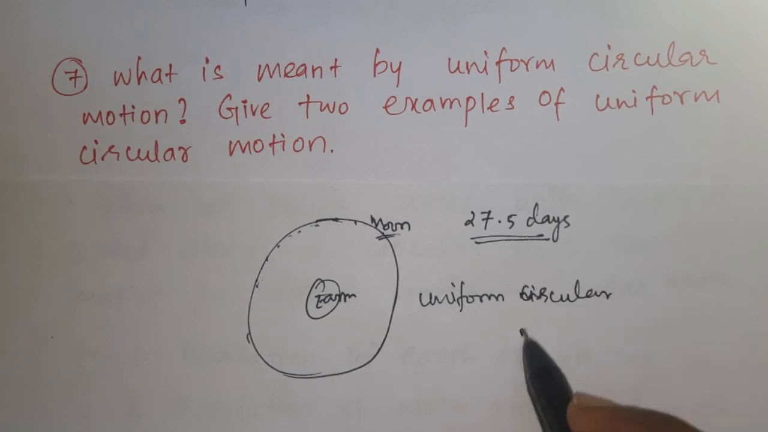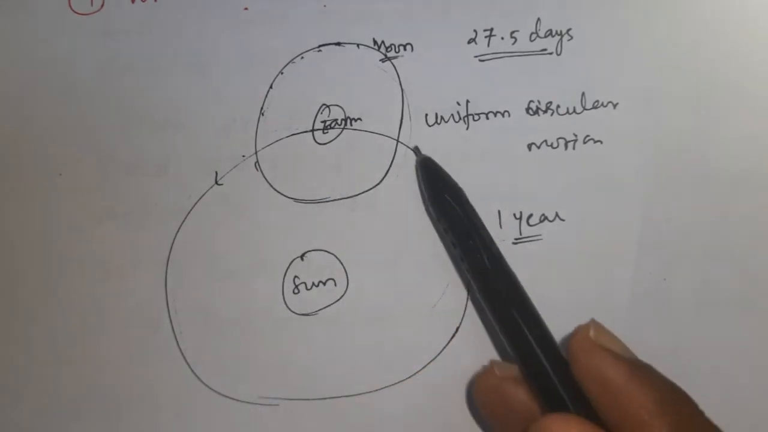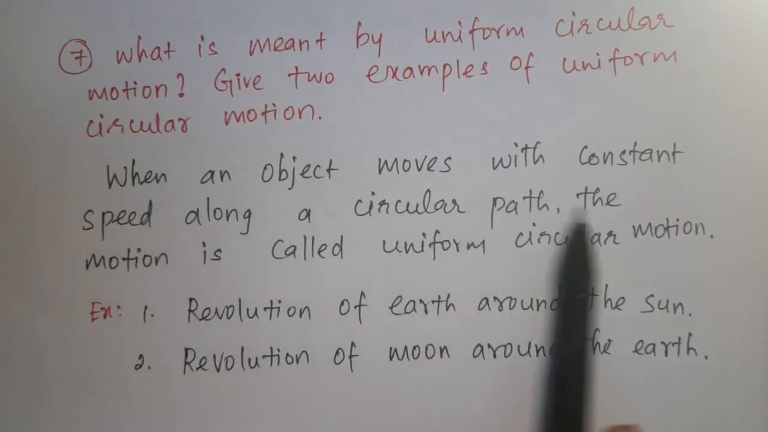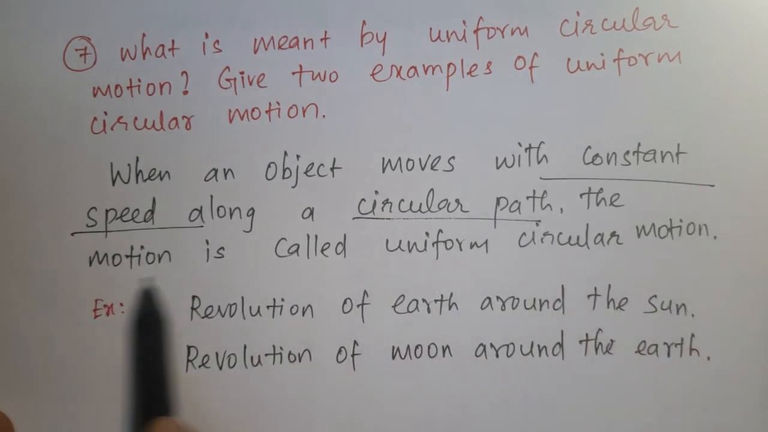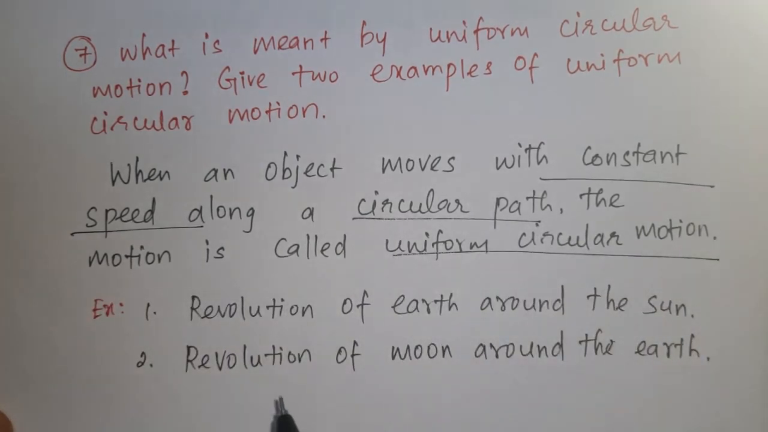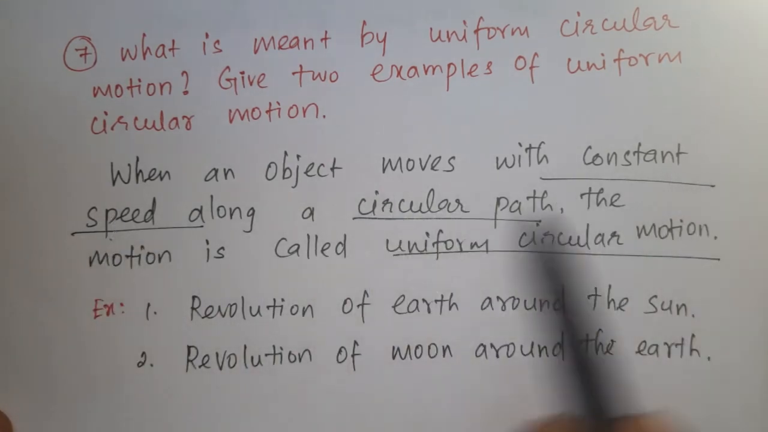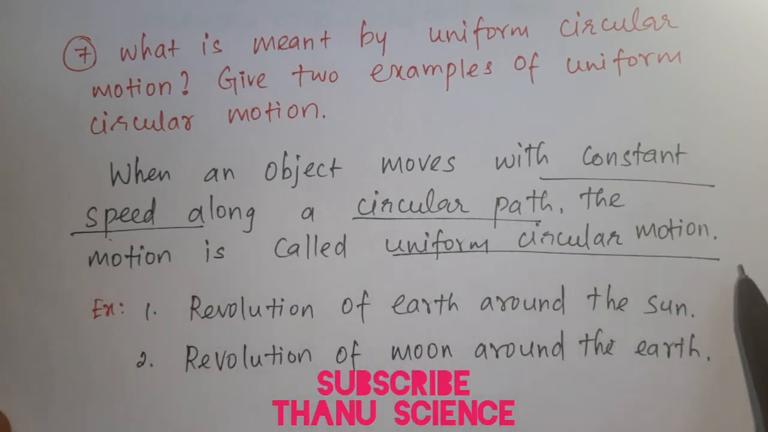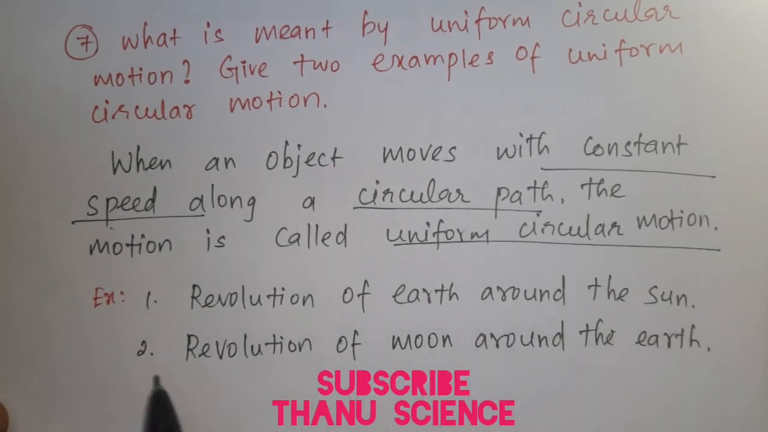Next, one more example. The earth revolves around the sun at constant speed, hence it is one more example of uniform circular motion. When an object moves with constant speed along a circular path, the motion is called uniform circular motion. So in the circular path, the speed should be constant. Examples: revolution of the earth around the sun, revolution of the moon around the earth.